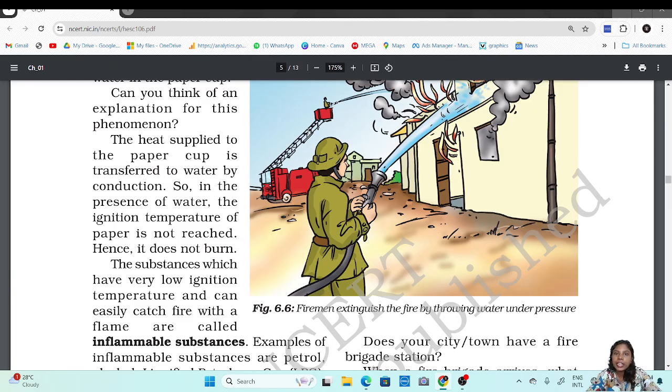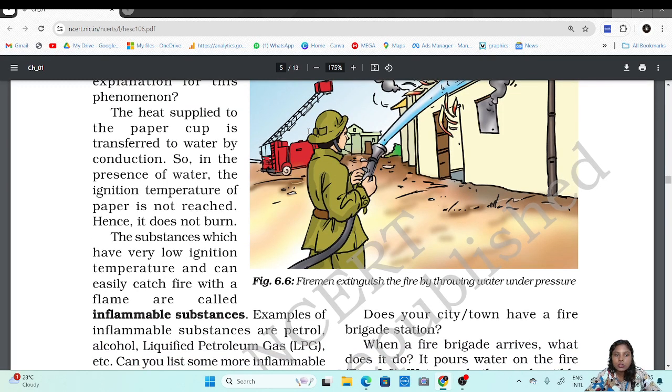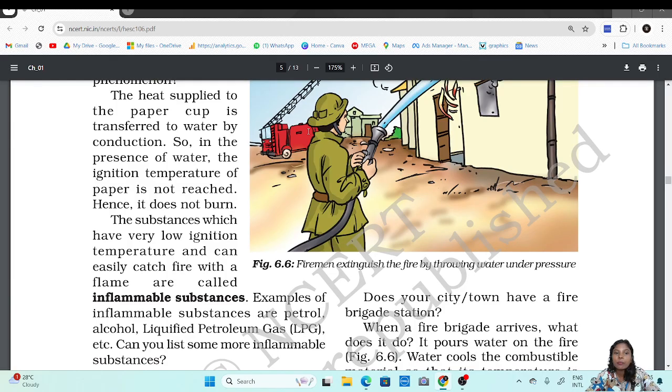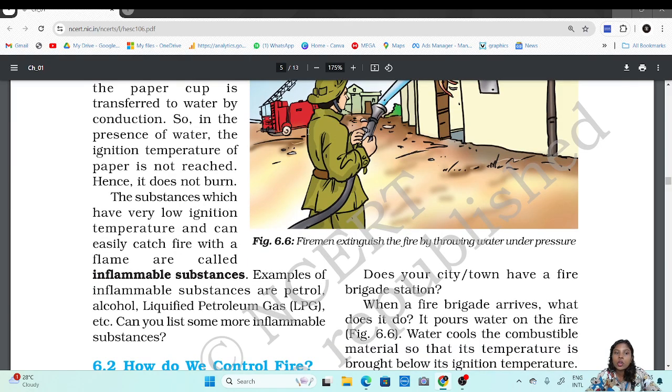Whereas in the plain paper cup which was empty, there was no other substance present. So the heat was directly going to the paper and the paper caught fire. Here there is some transfer of heat happening to the water. So in the presence of water, the ignition temperature of the paper is not reached. Because the heat is further moving to the water, the ignition temperature was not being reached. Hence, it was not burning.